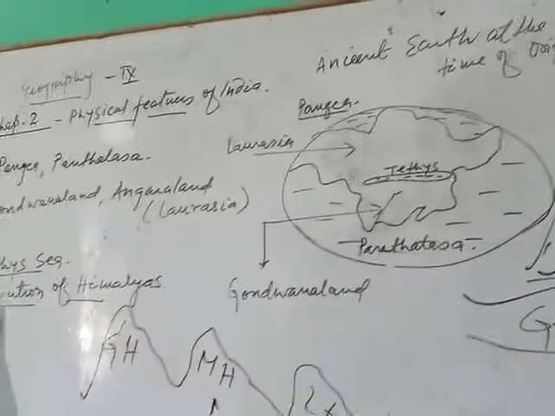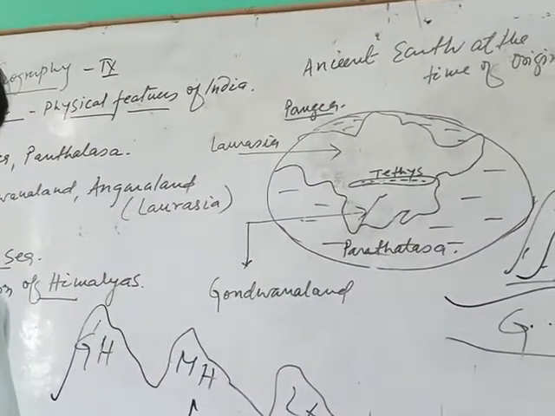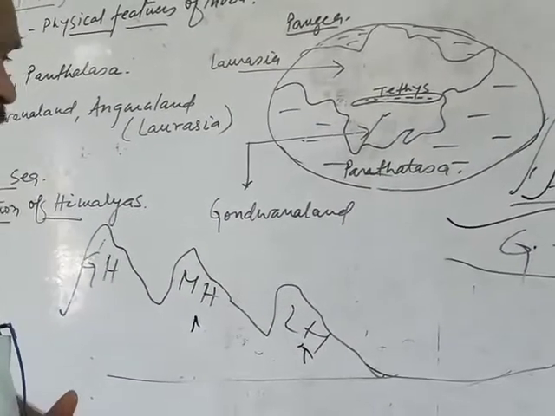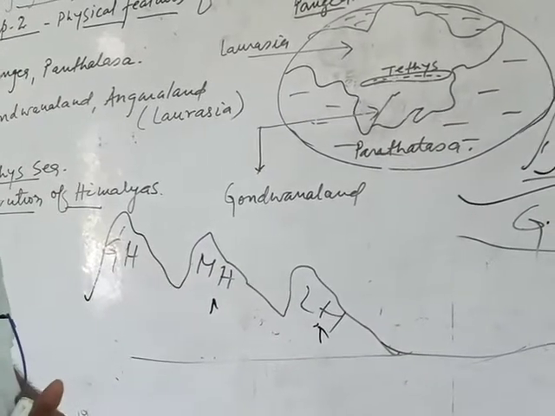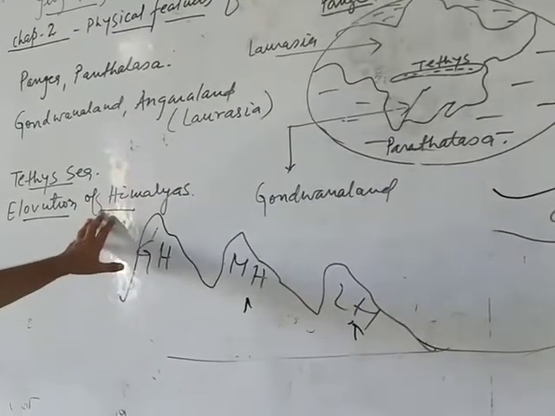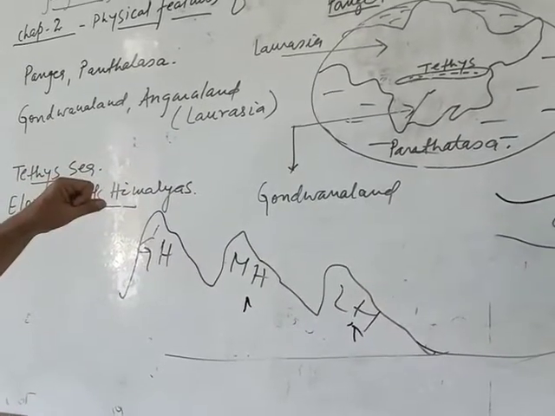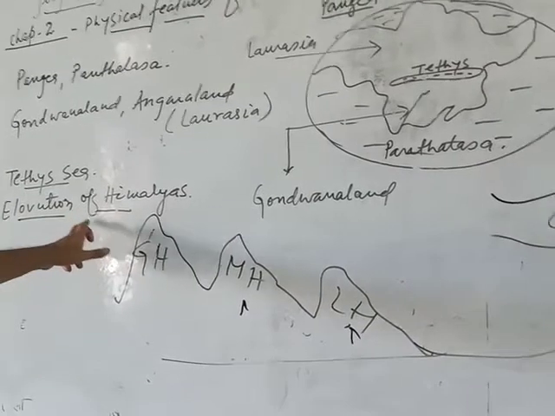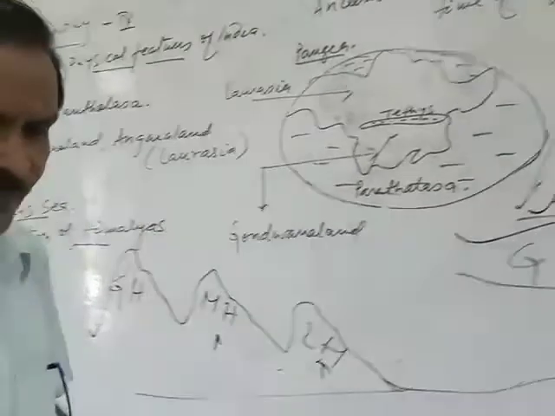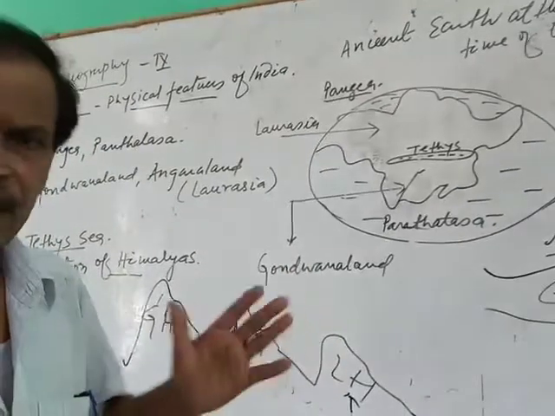Write the questions also in your copy. What was Pangaea? What was Panthalassa? Name the two parts of Pangaea, Angara land and Gondwana land. Discuss the Tethys Ocean, or Tethys Sea. The last question is how the Himalaya was formed. You have to read your book, find some material from there, and write about the evolution of the Himalayas. Is it? That's it for today. This topic is enough for you.